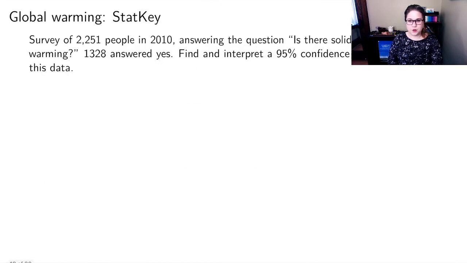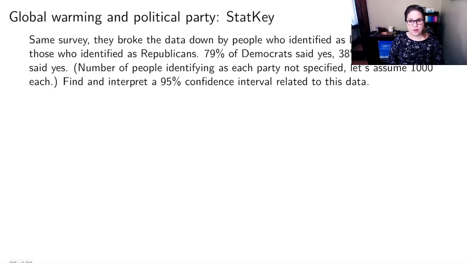And then I have two more examples. There's one about global warming. It's data from a survey of people in 2010. They were asked if there was solid evidence of global warming, and 1,328 of them answered yes. And then there's another version of that same data set, which is broken down by political party, the number of Democrats and Republicans who said yes. And then we're interested in knowing if those numbers are different.